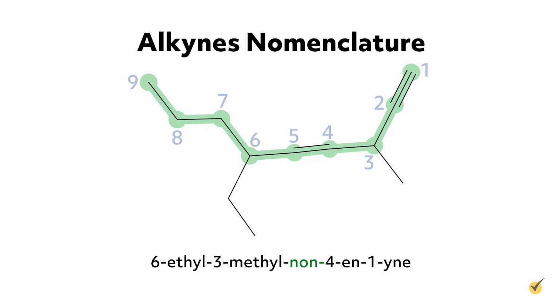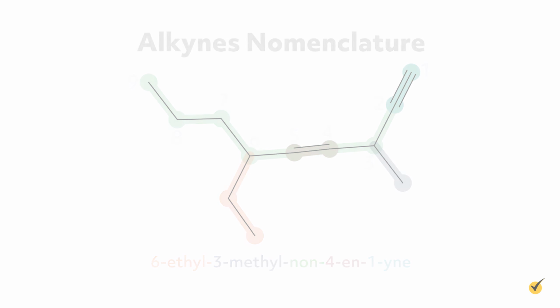6-ethyl-3-methyl-non-4-ene-1-yne is an alkyne with 9 carbons in its parent chain, an ethyl substituent group at the 6th carbon position, a methyl substituent at the 3rd carbon position, a double bond at the 4th position, and a triple bond at the 1st position on the chain.